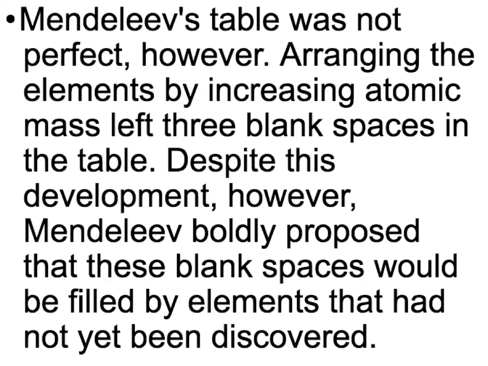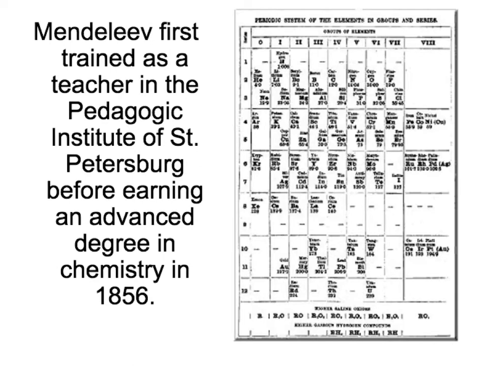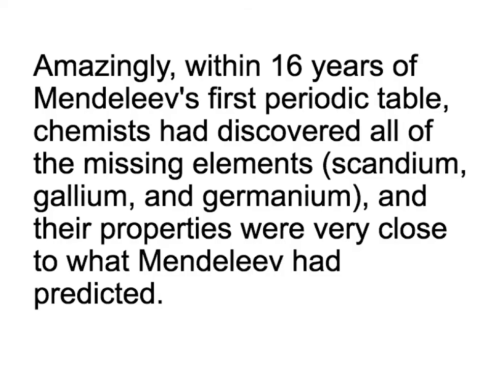Arranging the elements by increasing atomic mass left 3 blank spaces. However, he said those elements would be discovered, and they would have very similar characteristics as the families that they were in. And so he was able to predict properties based on the family that they were in, the column that they were in. And he published this table in 1869. So that's kind of like what his first table looked like. He was actually just trying to write a textbook for his students. This is what kind of started this whole thing: he wanted something that he could give to his students that they could study from.